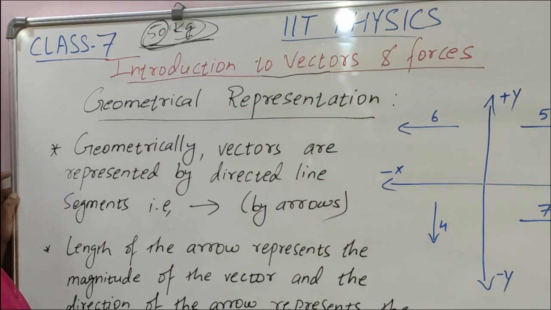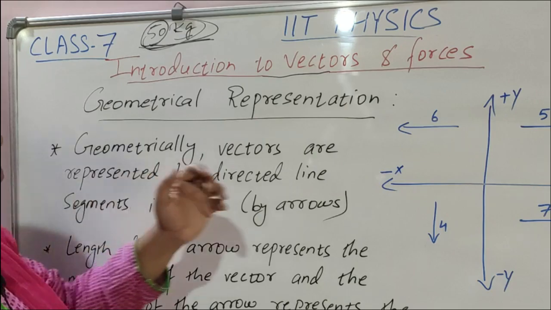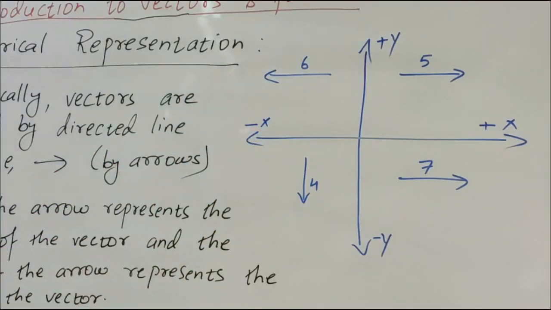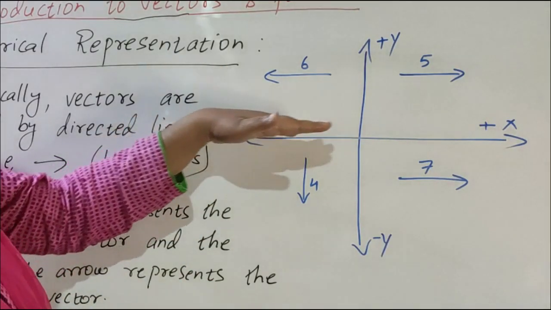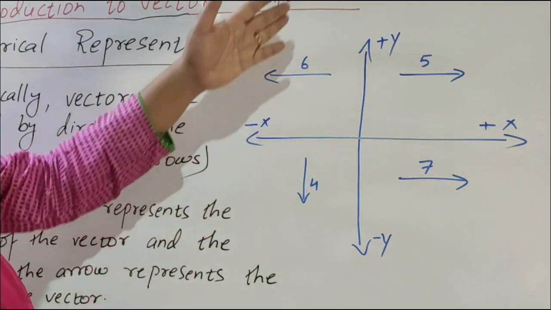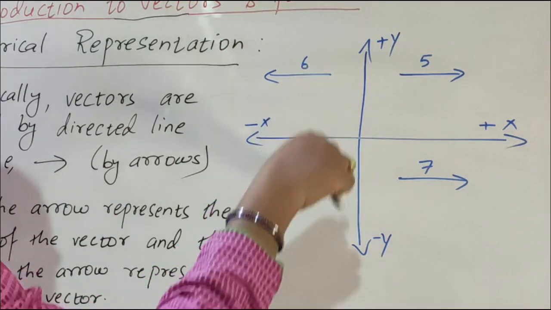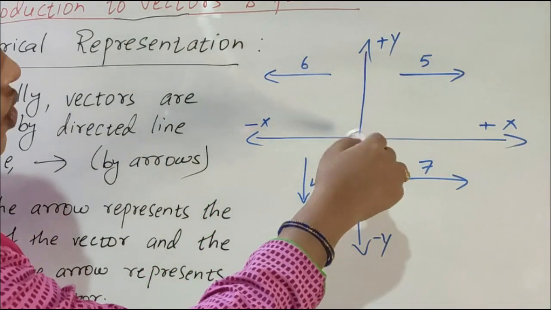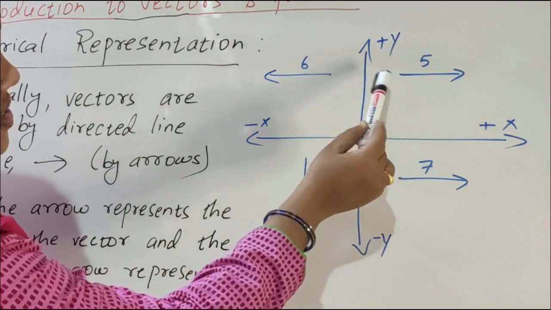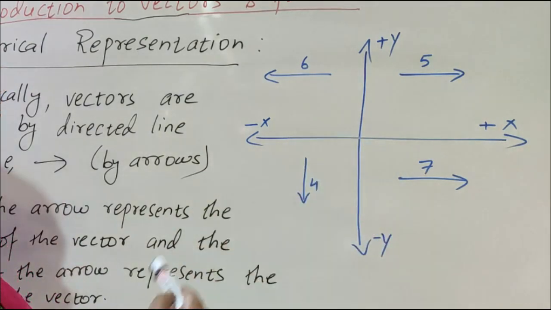So children, next is the geometrical representation of vector quantities. We have now studied vector quantities. Next, geometrically, how do we represent vector quantities? There are some points. First, you see here, these are two axes. The horizontal one is known as the x-axis and the vertical one is known as the y-axis. These two axes divide the plane into 4 quadrants: first, second, third, fourth.